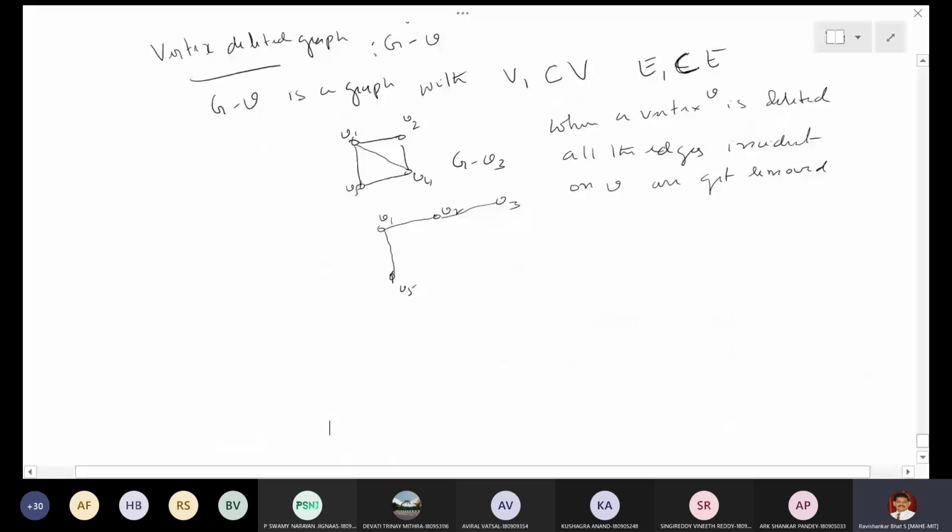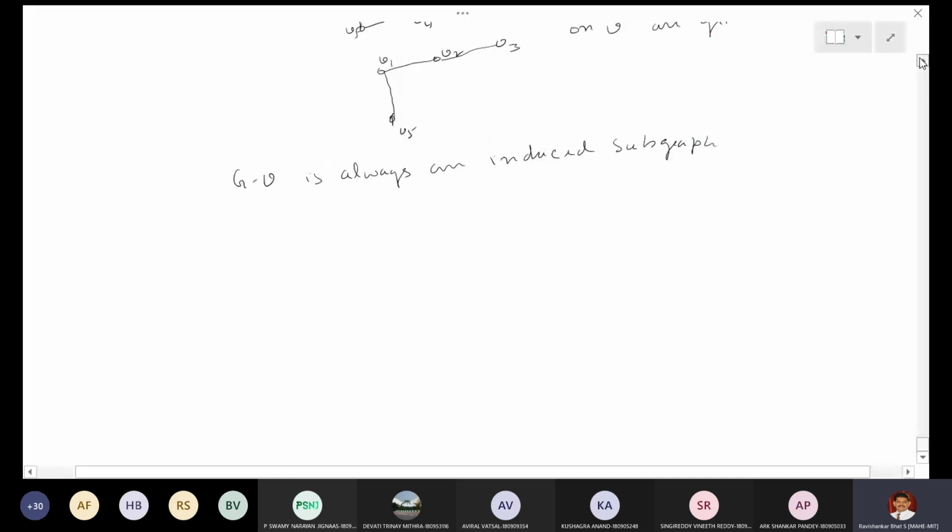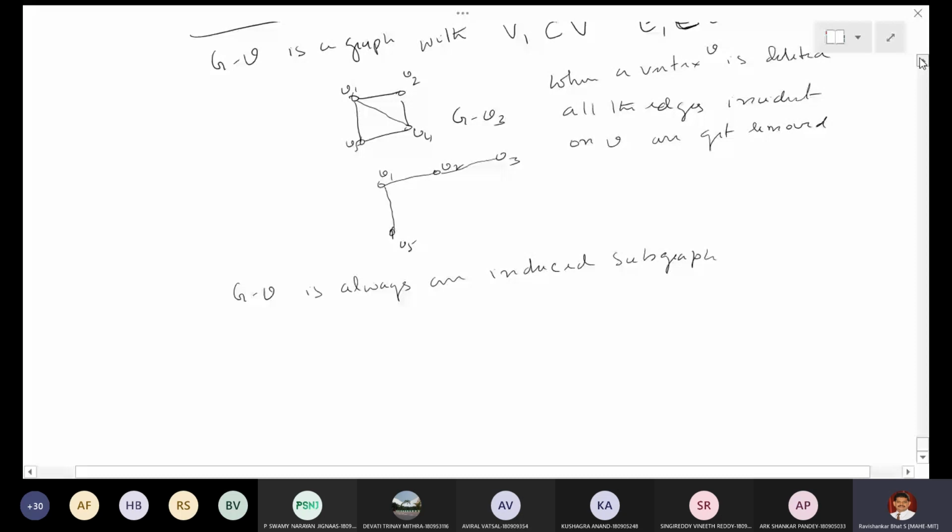So G minus V, for any vertex V, is always an induced subgraph. G minus X, if X is an edge, is always a spanning subgraph, and G minus V is always an induced subgraph. Okay, so that is regarding the subgraphs and vertex deletion, edge deletion, etc.